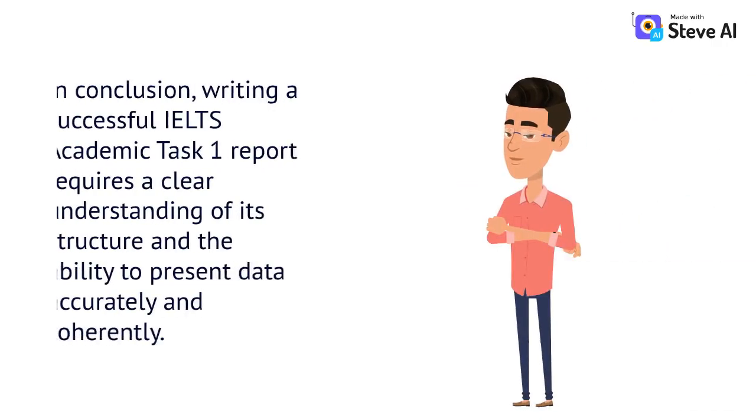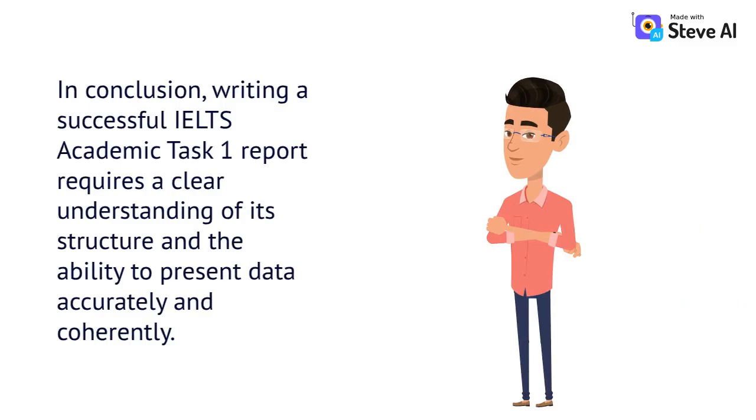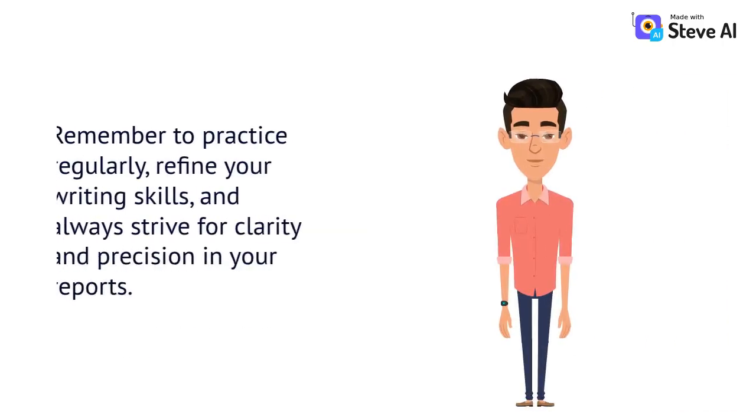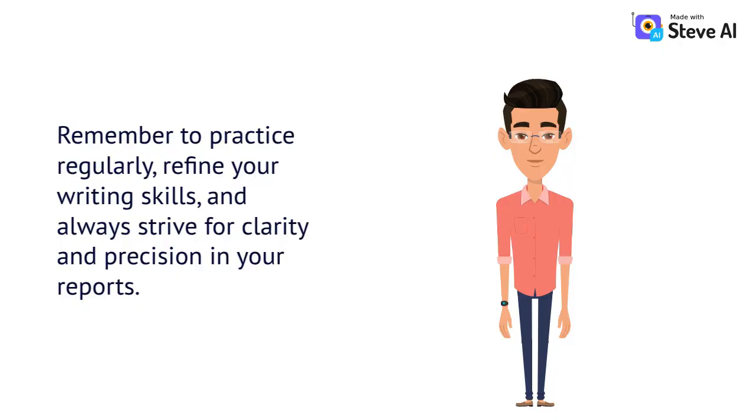In conclusion, writing a successful IELTS Academic Task 1 report requires a clear understanding of its structure and the ability to present data accurately and coherently. By focusing on a strong introduction, an insightful overview, and well-organized details paragraphs, you will be well on your way to achieving a great score in this section of the IELTS exam. Remember to practice regularly, refine your writing skills, and always strive for clarity and precision in your reports.